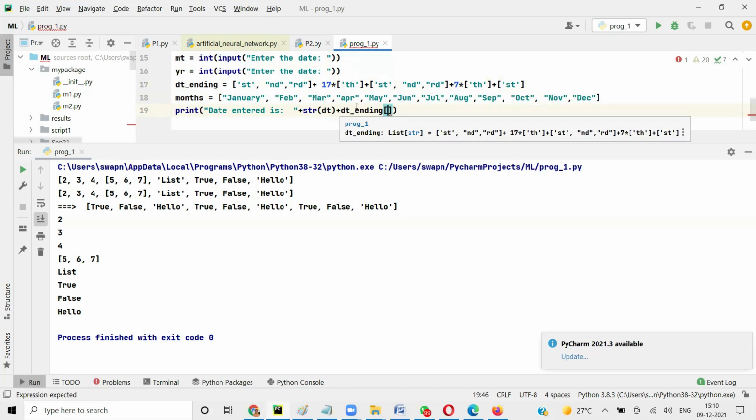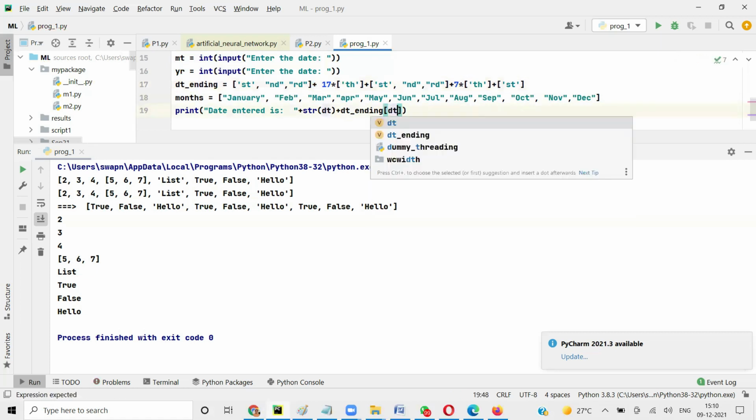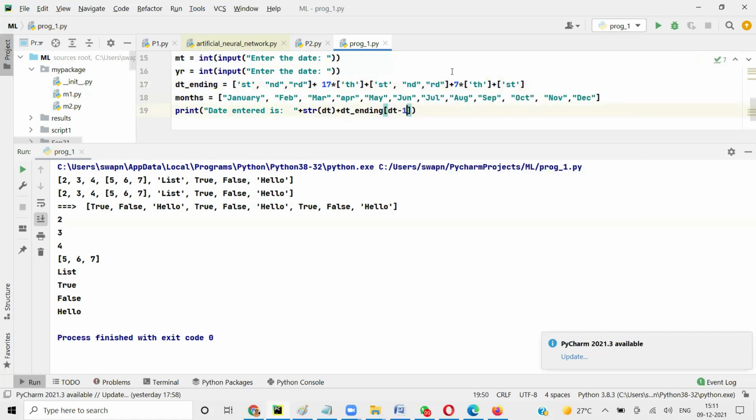So that you'll be able to get the index of this, isn't it? So I'll say dt minus 1. Okay. Clear so far?